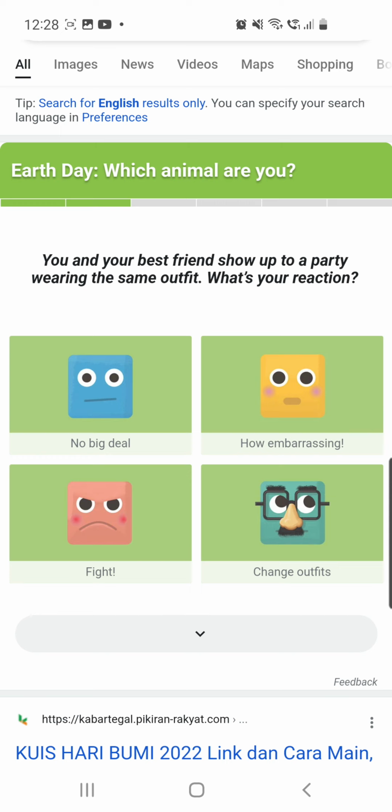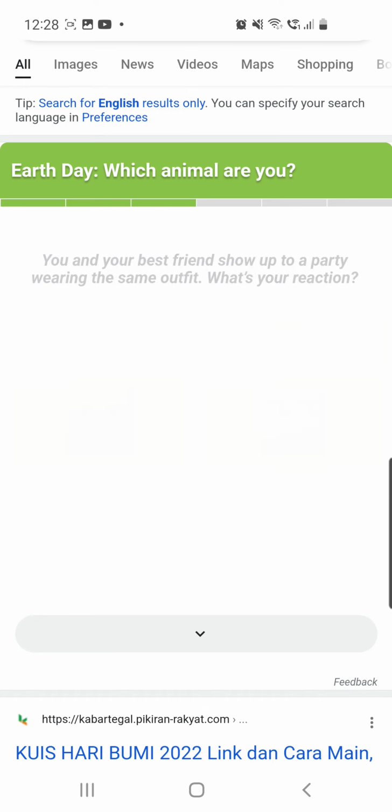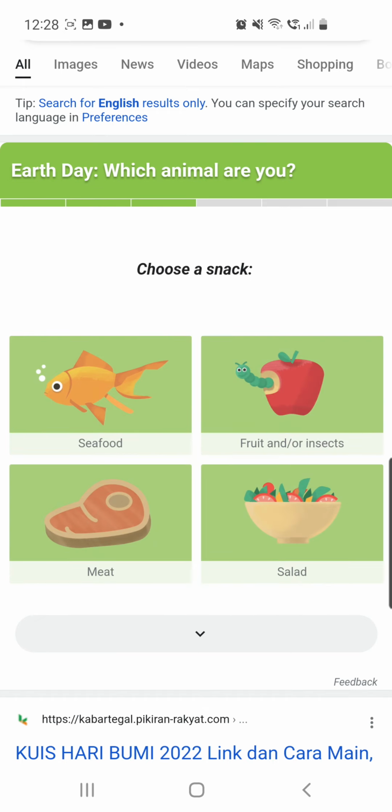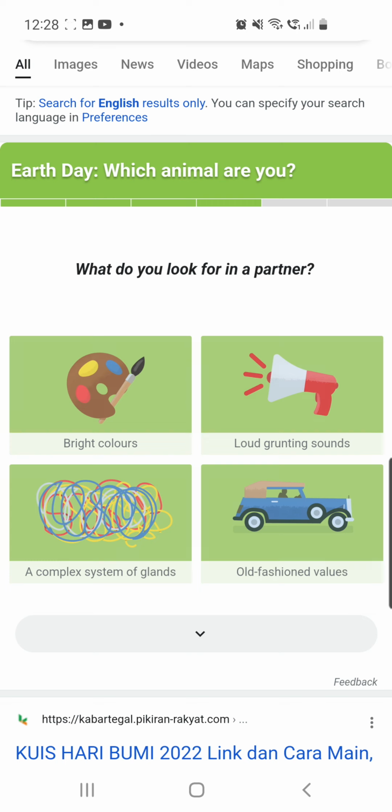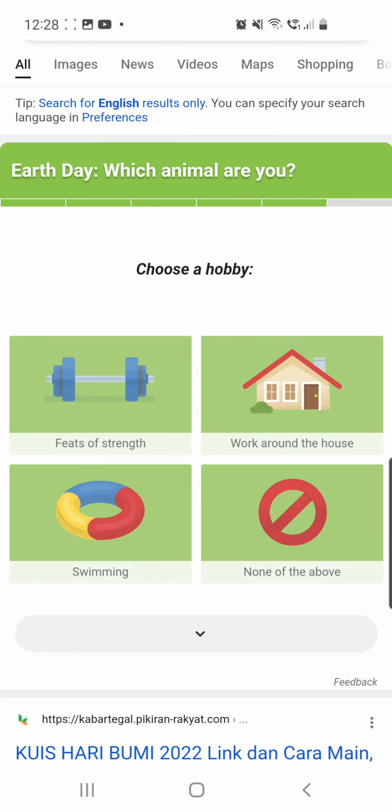You and your best friend show up to a party wearing the same outfit. What's your reaction? Fight. Choose a snack. Salad. What do you look for in a partner? I look for old-fashioned values. Choose a hobby. Work around the house.